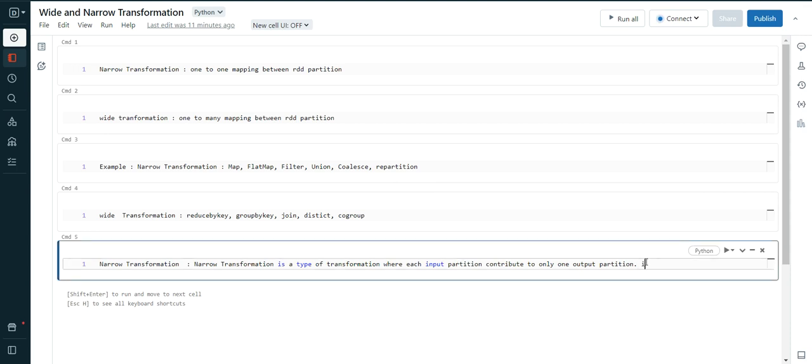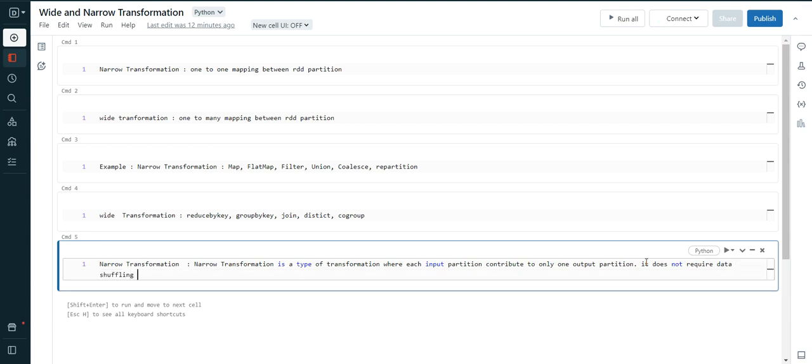So narrow transformation does not require data shuffling or movement across the partitions.